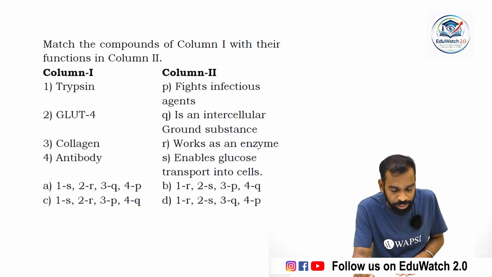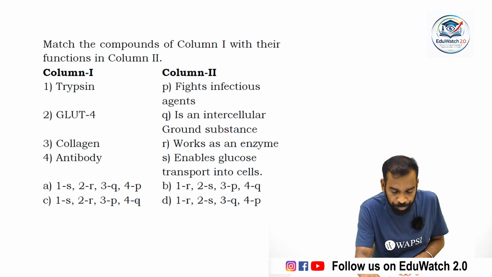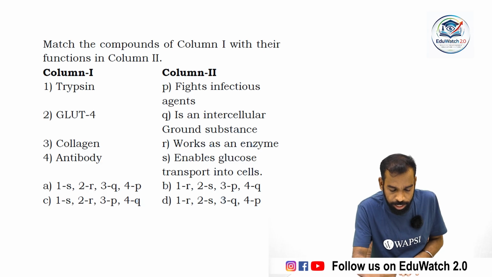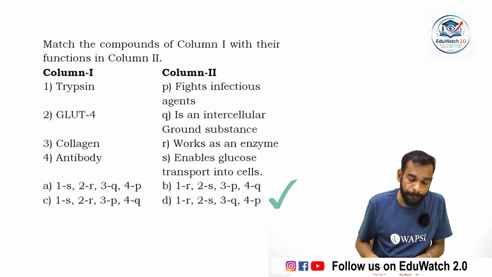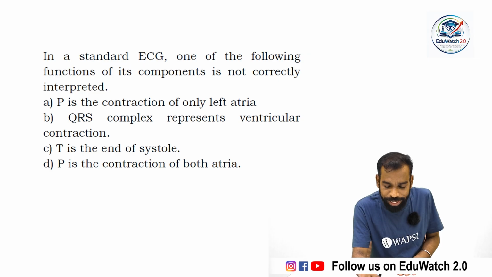So column 1 trypsin, column 2 GLUT4, column 3 collagen, column 4 antibody. Trypsin works as an enzyme. GLUT4 is an intercellular protein that enables glucose transport into the cell. Collagen is an intercellular ground substance. Antibody fights infectious agents. Is it clear? We are going to the next question.